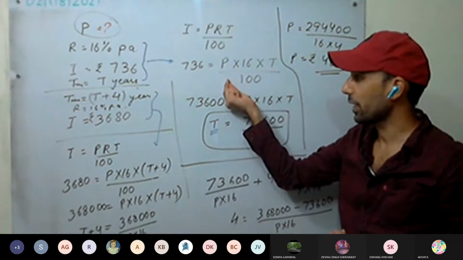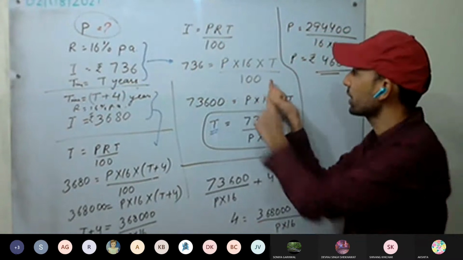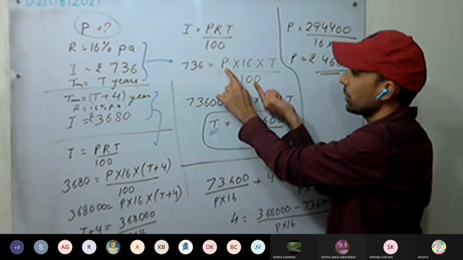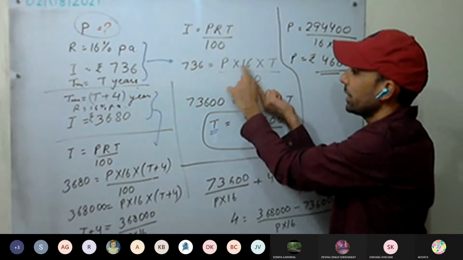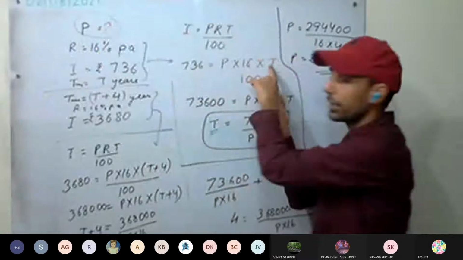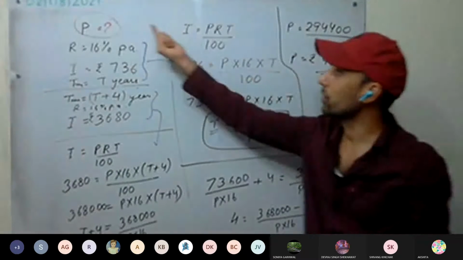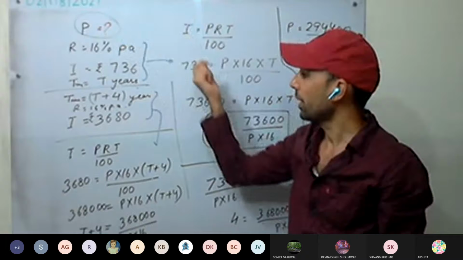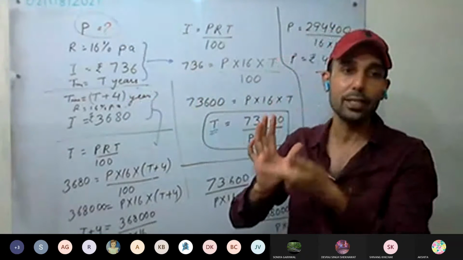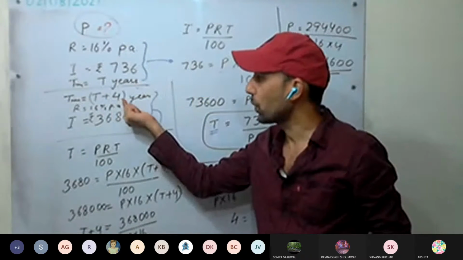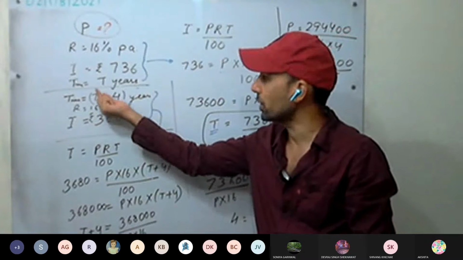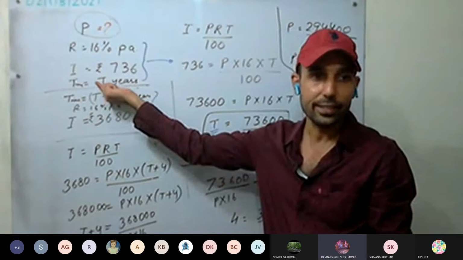Put it here. So we have got this one. So 736 in terms of P and T. P and T we have. Always remember at last we have to calculate only the principal, not the time. We don't need the time. We have to calculate only the principal. Now the second statement, what is given? If the same money is lent for 4 more years, it means total time will be how much? In the first case, we have taken it as T years.